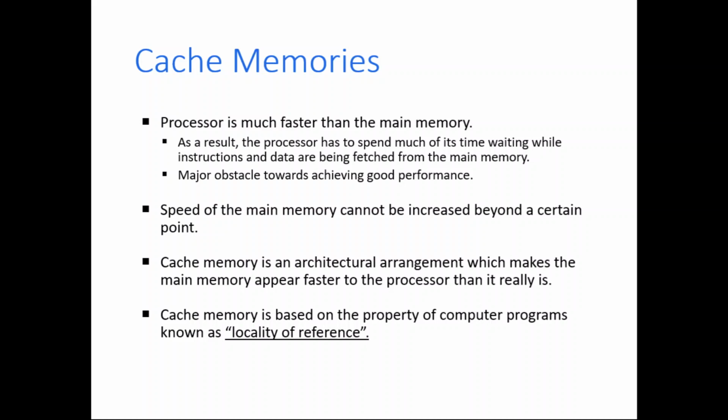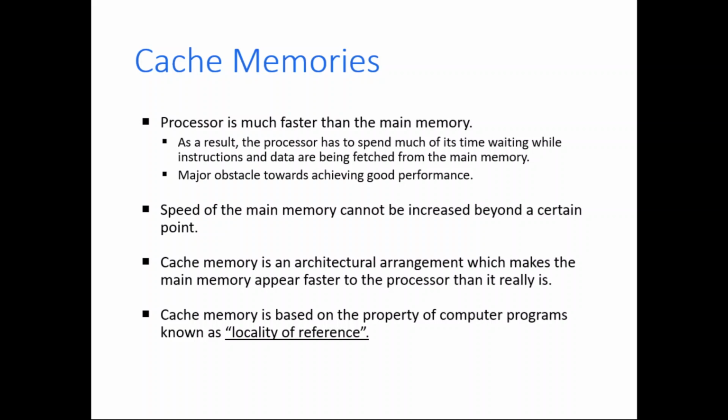As you know, the processor works much faster than the main memory. The processor can do things very fast, but main memory cannot cope with the speed of the processor. So the processor has to wait for a long period of time for the main memory to complete the task and return. Also, main memory is away from the processor, so the bus delay also comes in. These things create a bottleneck.